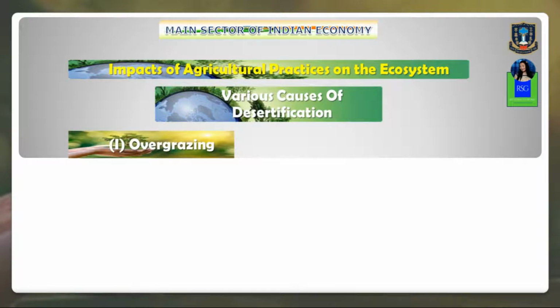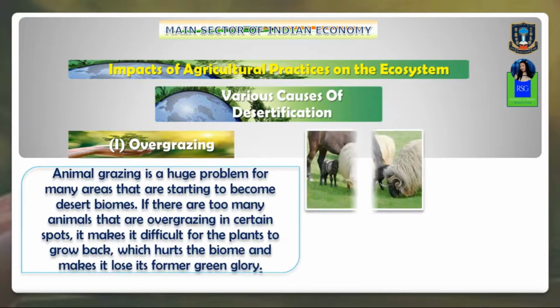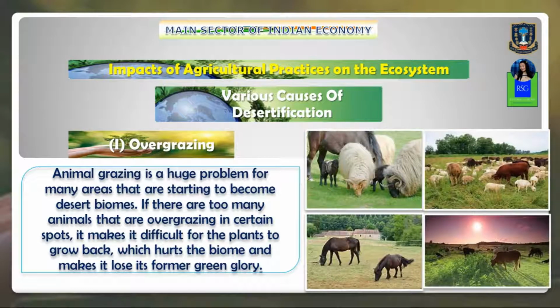Overgrazing happens especially to meet the needs of a growing population, and cattle farming is increasing rapidly. This removes the vegetation cover that protects the soil from erosion. Animal grazing is a huge problem for many areas that are starting to become deserts. If there are too many animals overgrazing in a certain spot, it makes it difficult for the plants to grow back again.